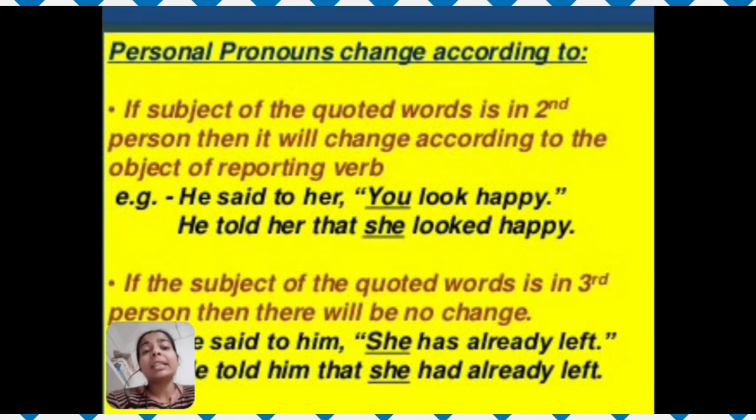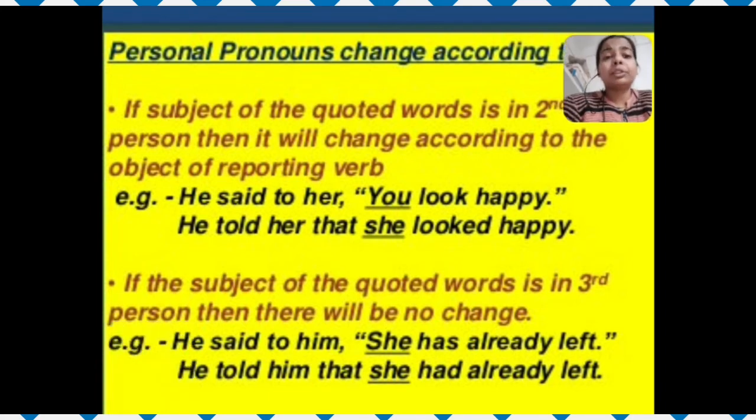Now let's see the next one. If the subject of the quoted word is in the third person, then there will be no change. He said to him, "She has already left." Here "he" is the subject of the reporting verb, whereas "him" is the object. So what is "she"? She is the third person.